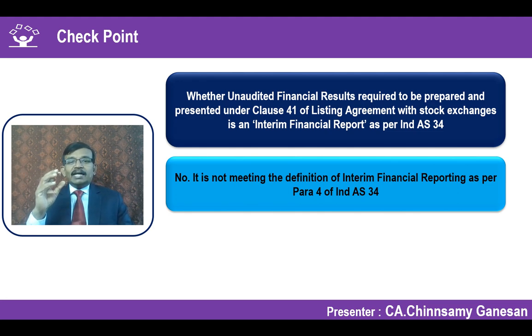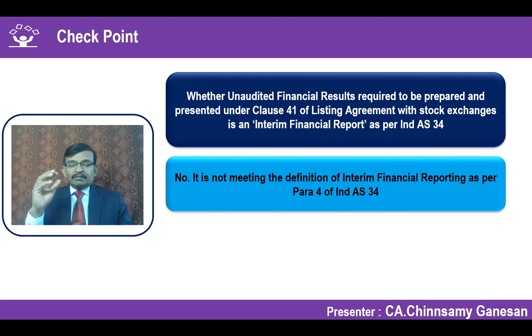But if you see the unaudited financial results, it is prepared in accordance with the format given by the listing agreement. And since the regulator has specifically required that to be done, what is the applicability of Ind AS 34? Ind AS 34 says it is not meeting the definition of interim financial reporting, so it is not considered as interim financial reporting. However, the recognition and measurement principles should be in accordance with Ind AS 34.